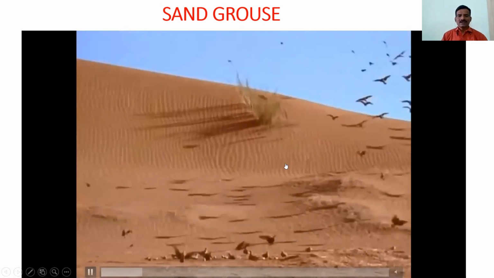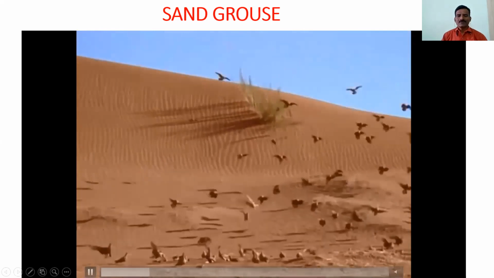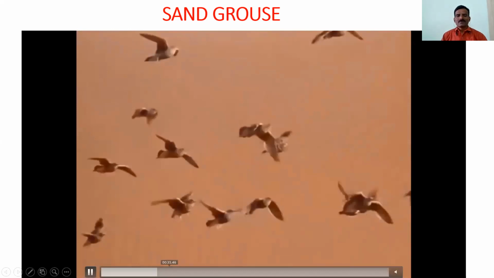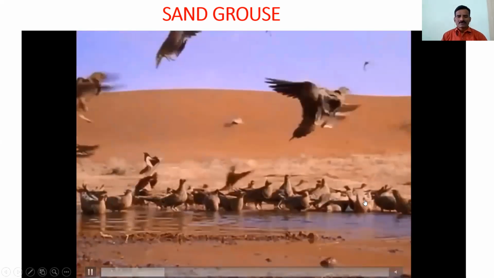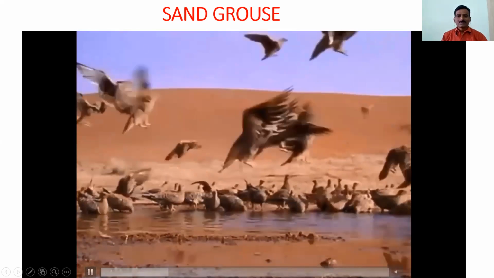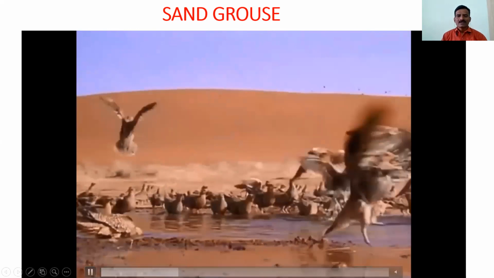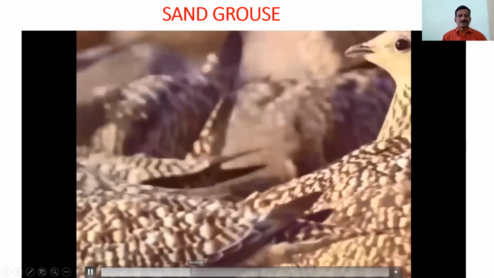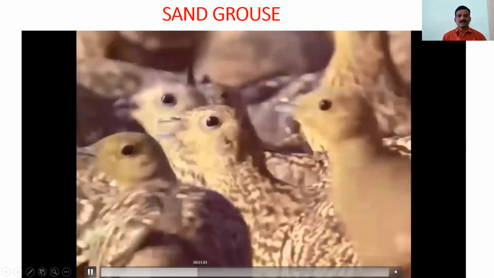When they reach the oasis, they drink a lot of water. That water fills the crop. In their crops the water is stored, and they carry it back for their nestlings.